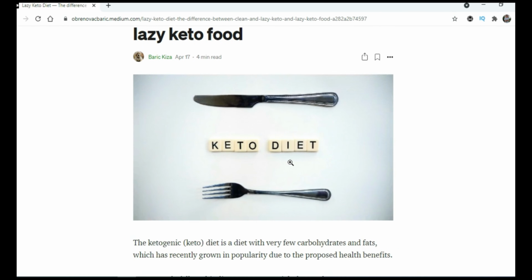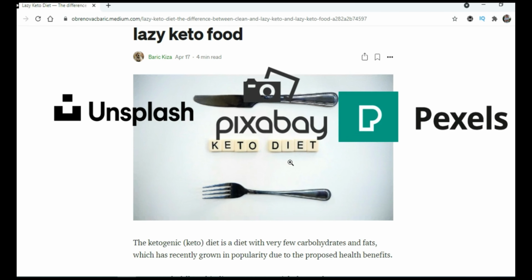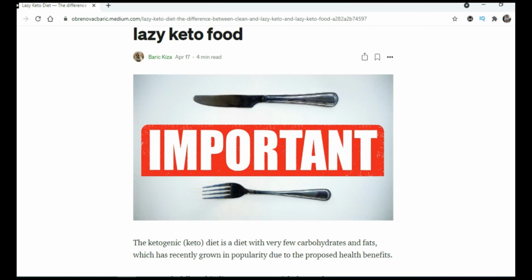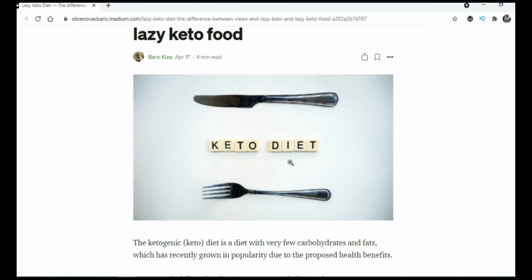As you can see, I opened my article with a photo, with an interesting photo, and you should use royalty-free photos. You can find royalty-free photos on Unsplash, Pixabay, or Pexels. Now, this is important. You must use royalty-free photos. You cannot just go on Google Images and download any photo. You must use royalty-free photos from Unsplash, Pixabay, or Pexels.